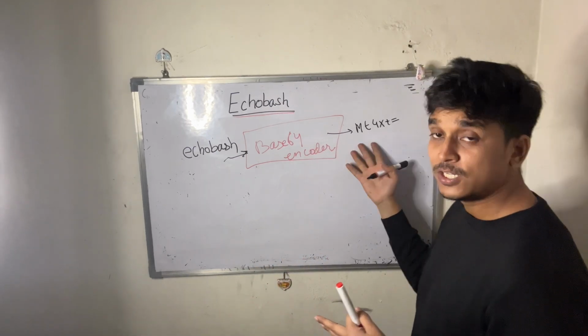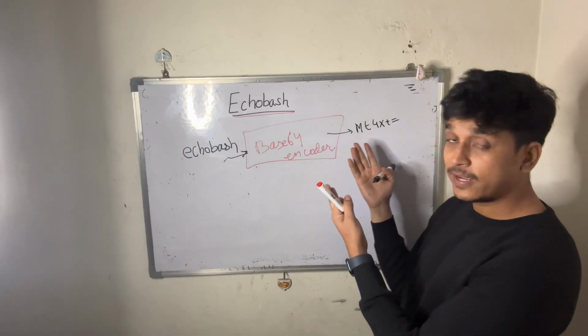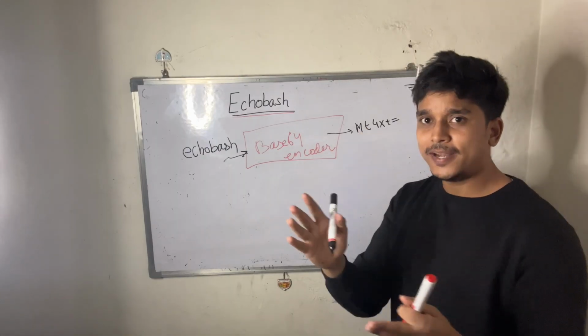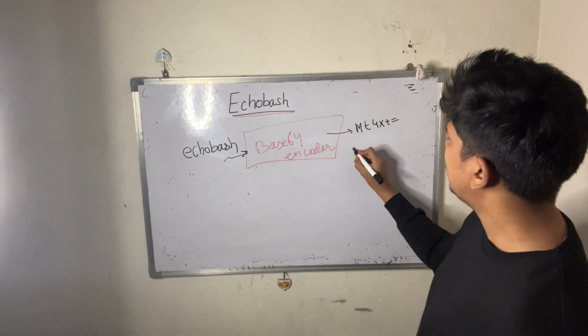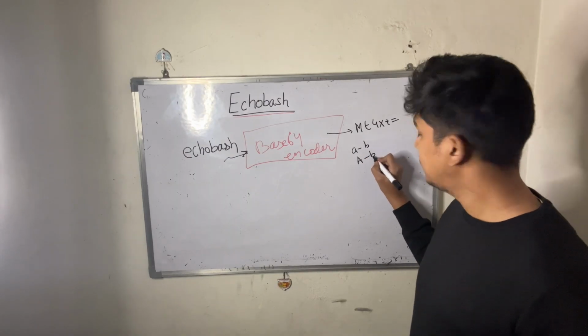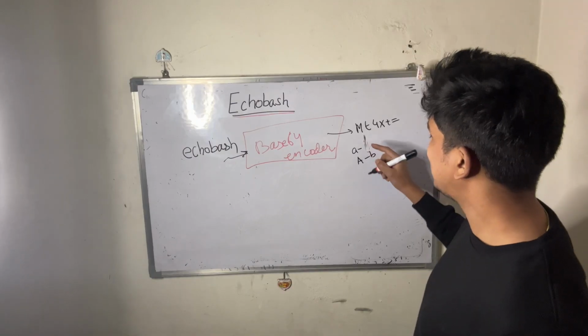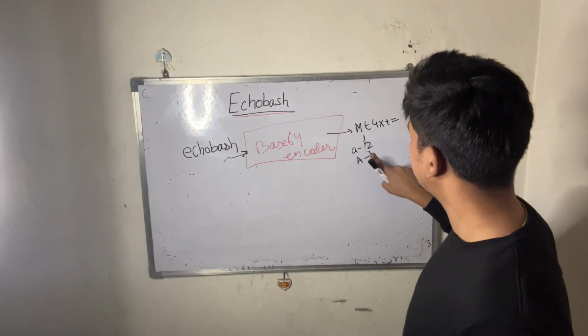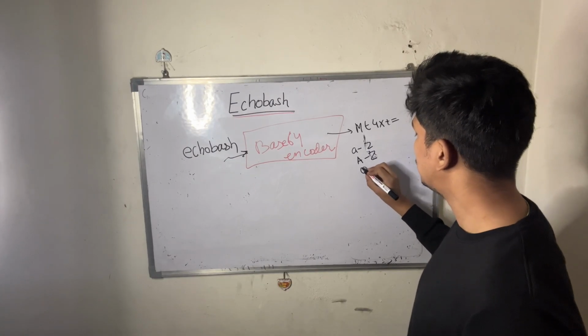I have taken this vague looking string hypothetically, but ideally it will always be a to z lowercase, capital A to Z, and then 0 to 9.